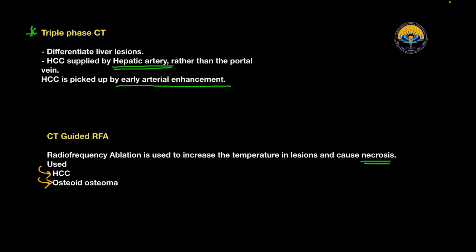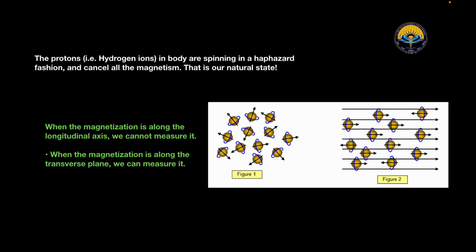Now, let's talk about the basics of MRI. Ionizing radiations are not used in MRI, that we all know. A proton, a positively charged particle, is continuously spinning around its own axis and has thus created a magnetic field around itself. This concept is known as nuclear magnetic resonance. Okay, that is nuclear magnetic resonance.